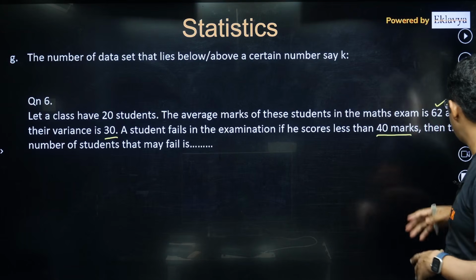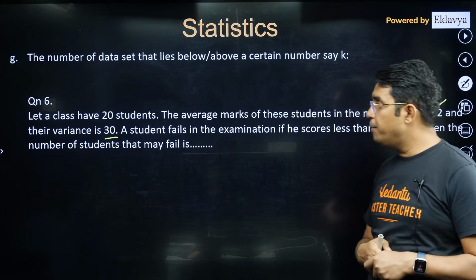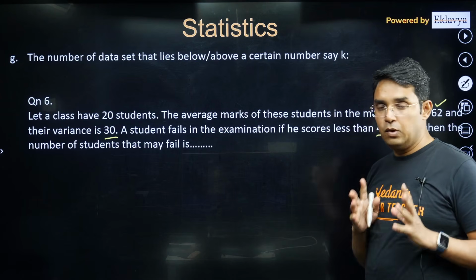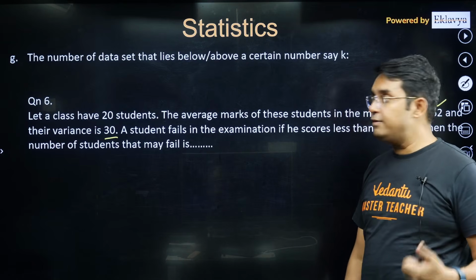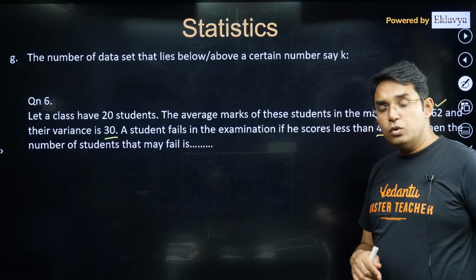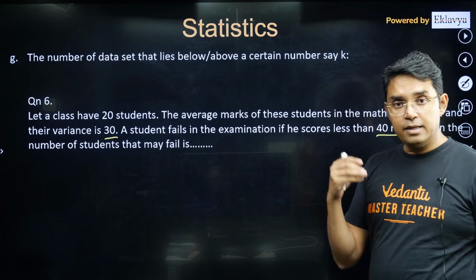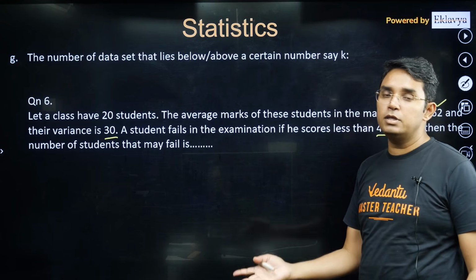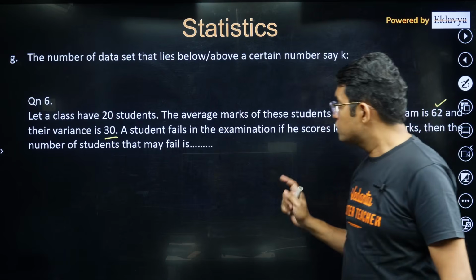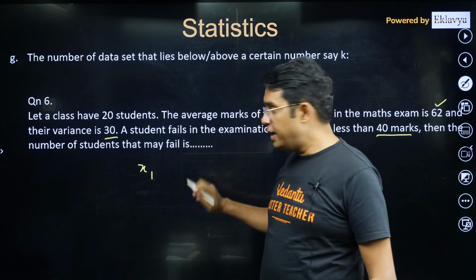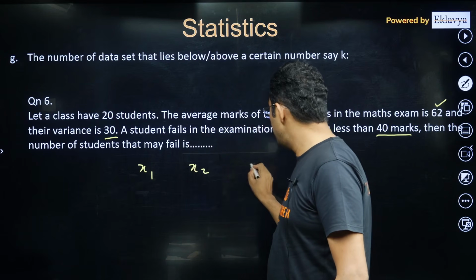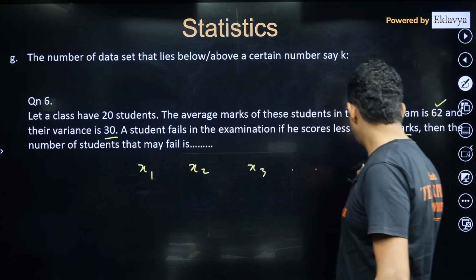Now we have to find the number of students that may fail. Now please understand how we can do this kind of question. In this question, what I will suggest is that you make your data so that your mean value becomes 0 once again. Your marks student-wise are, let's say, x1, x2, x3 and so on, up to x20.